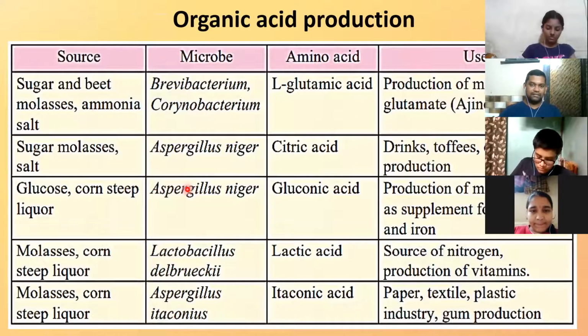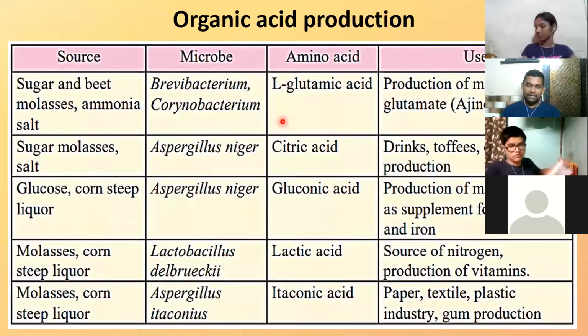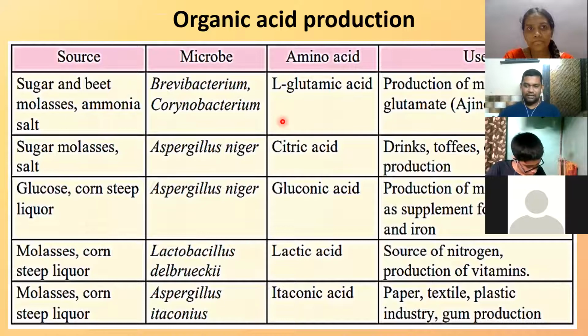Then similarly you also have something called organic acid production. Organic acid means carbon-containing acid compounds which you get from natural sources. This one we can just discuss for today and stop. There are various natural sources, as you can see.